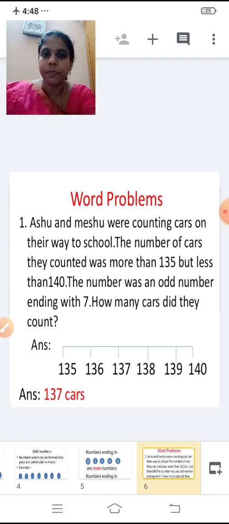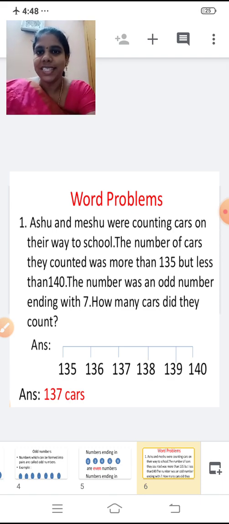The number was an odd number. The number was an odd number ending with 7. How many cars did they count?